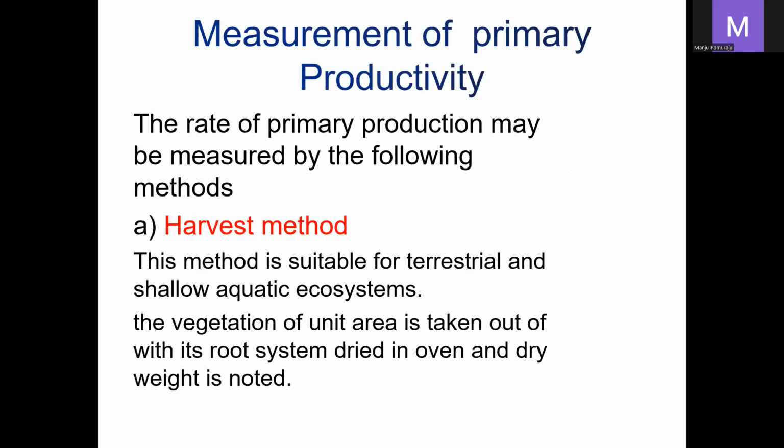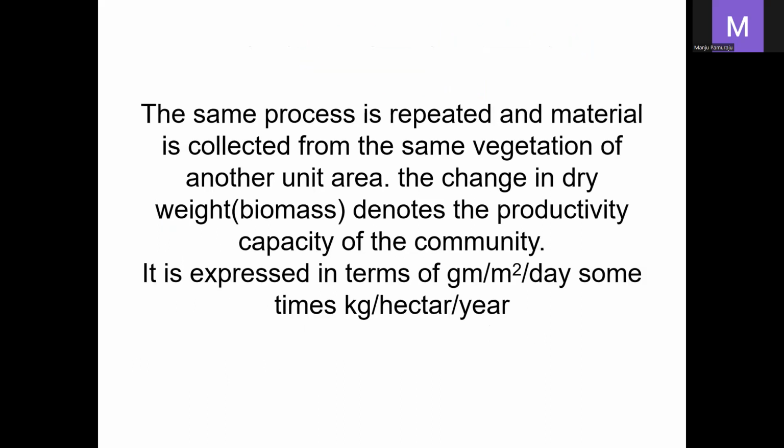So this is the first one, the harvest method. In the harvest method, the vegetation of a particular unit area is taken, the plants along with their root systems are dried in an oven, and the dry weight is noted. The same process is repeated with the same vegetation of another unit area, and the change in biomass is noted. It gives the productivity capacity of the community, generally expressed in grams per meter square per day.